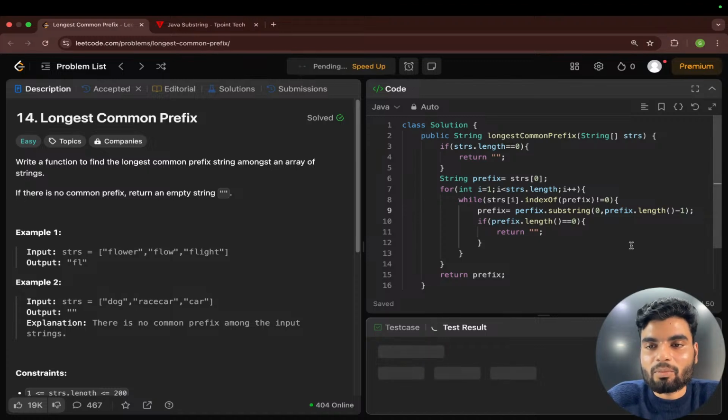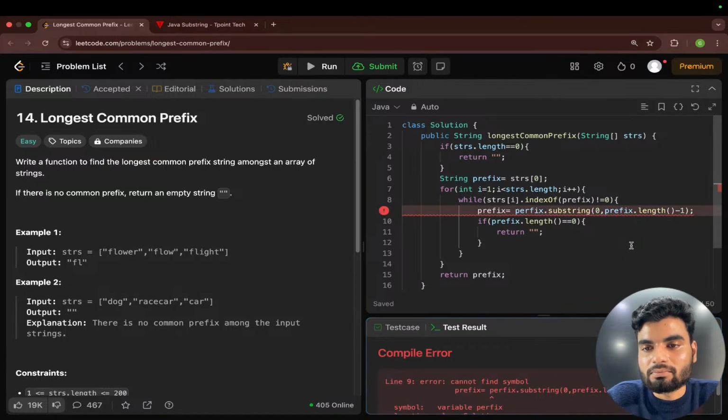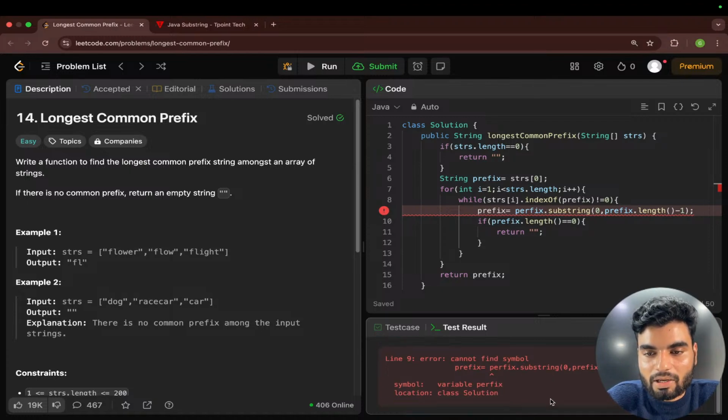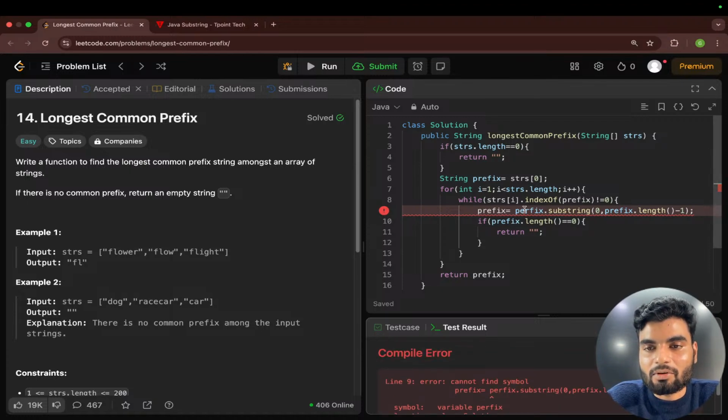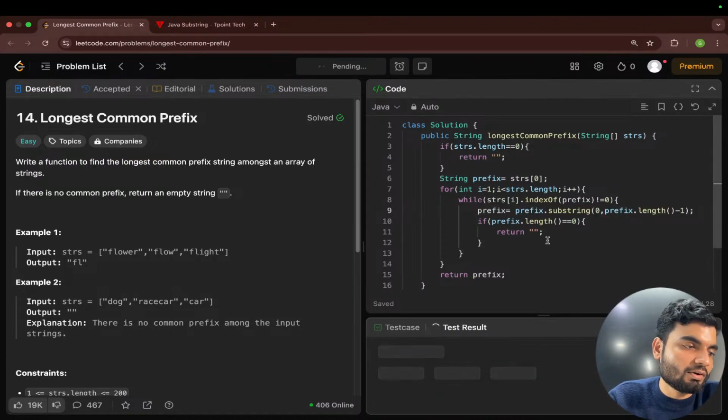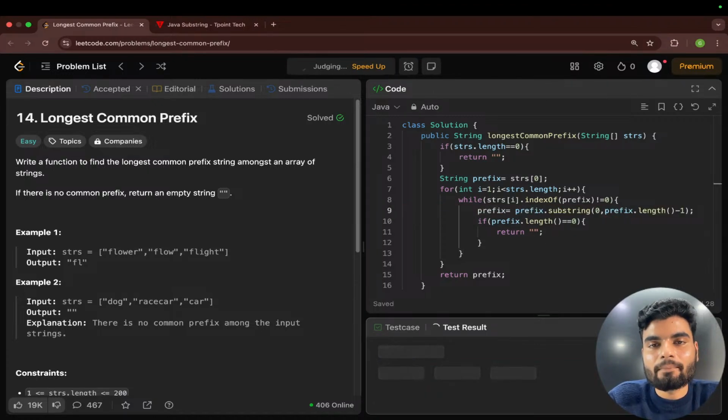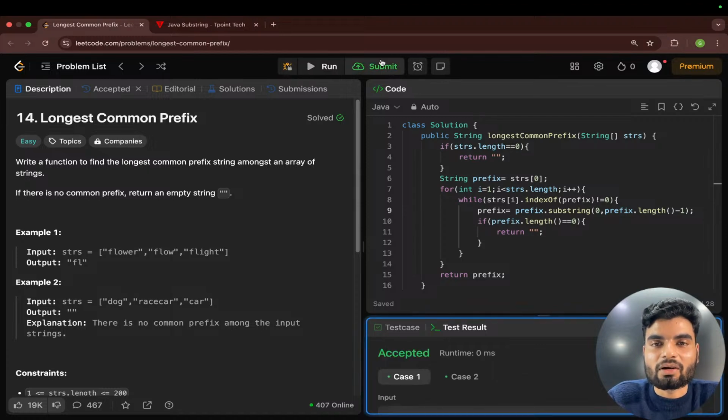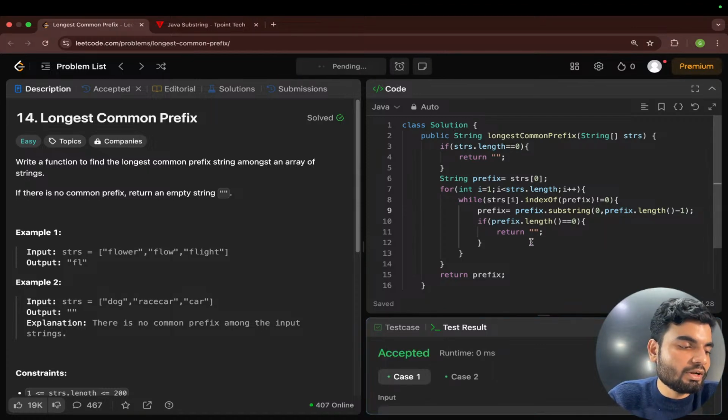Right, we're reducing the prefix. What is it saying? It's saying cannot find symbol prefix. Oh, that has been written as prefix. So a typo error, but now this works fine. Yes, worked. There were a few typo errors, but now it has been resolved.